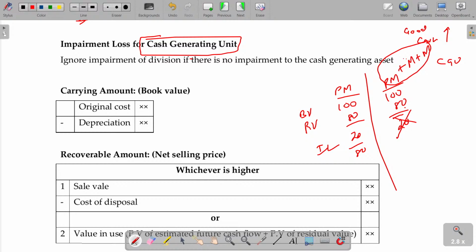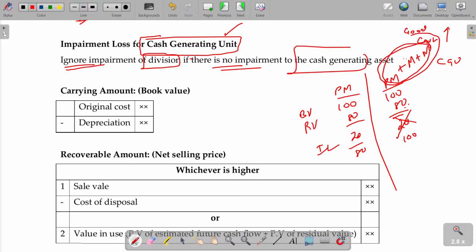No need to worry about that. The asset value will be 100 only. So, for impairment loss of a cash generating unit, you have to ignore the impairment of the individual asset if there is no impairment of the cash generating unit.